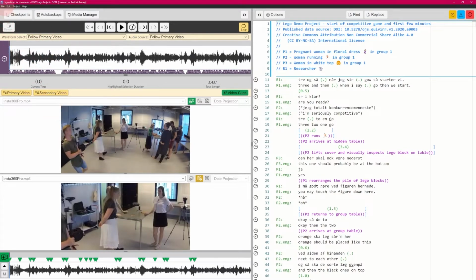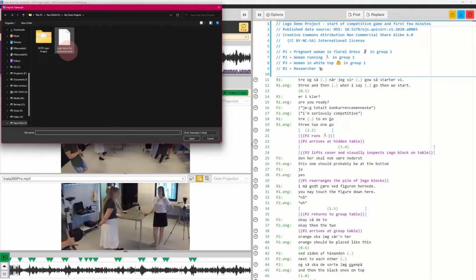So what we can do now is send that file to somebody, and let's say we are that person who's just received it and they've been requested, could you make some comments on this transcript? So I'm going to import transcript from file, and there it is. That's the one that was exported.